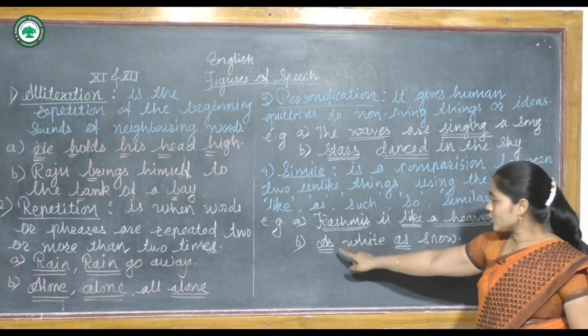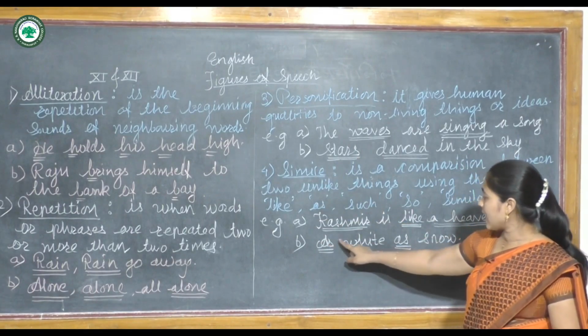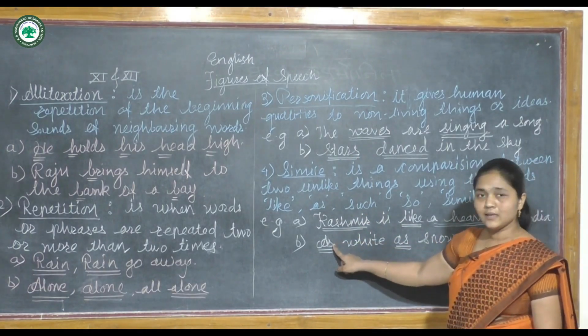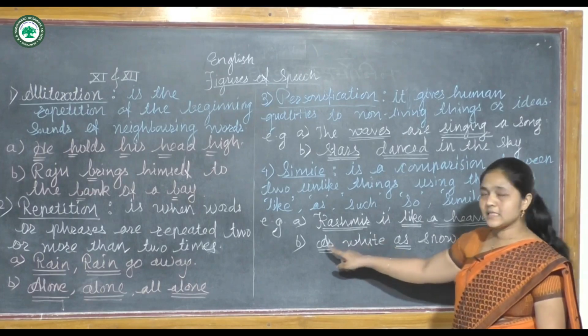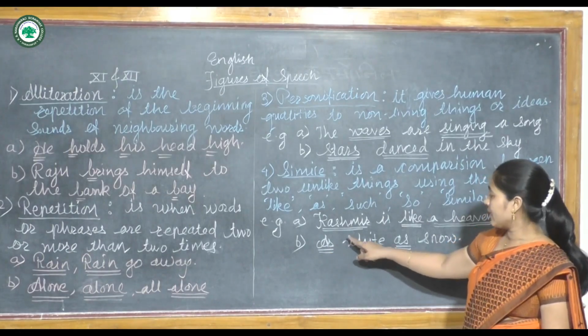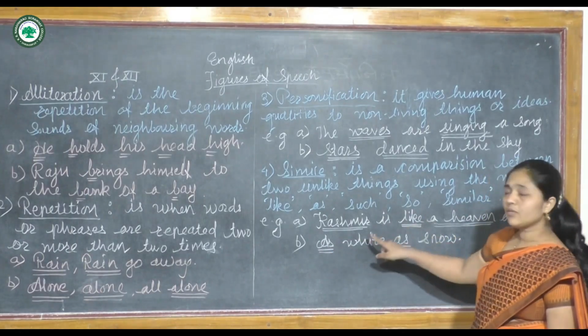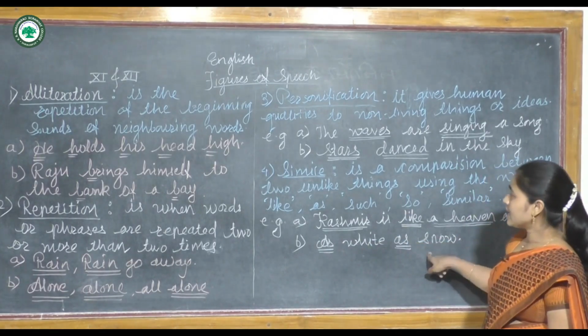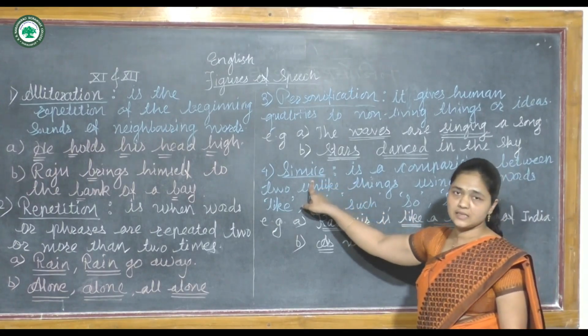Here also, in the second example, as white as snow. In this sentence also, with the word as, we compare snow with white color. So as white as snow, in this line the figure of speech is simile.